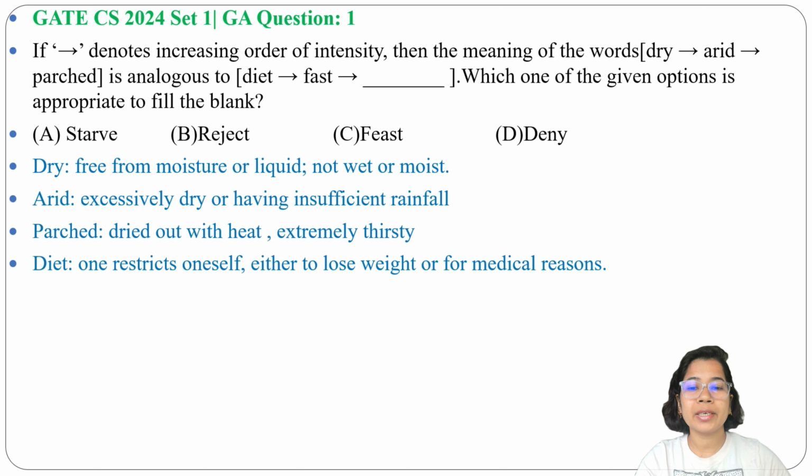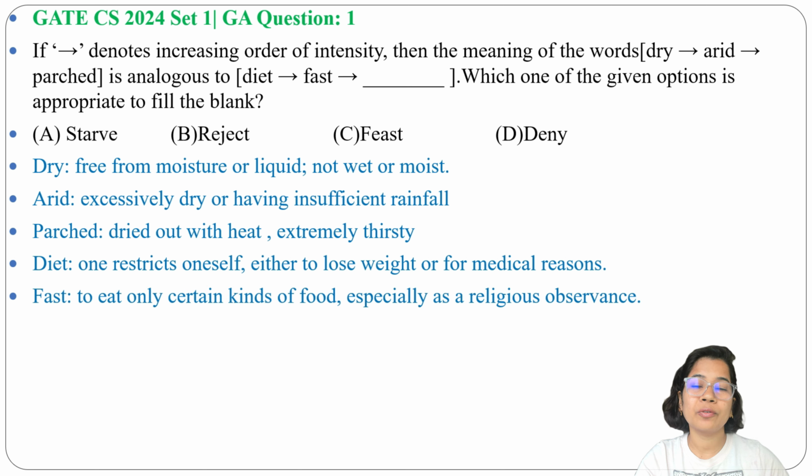Diet means one restricts oneself either to lose weight or due to some medical reason. So I can say I am following an intermittent fasting diet. So I restrict myself from having a late night dinner. There are different types of diet like keto diet, low carb diet, high fat diet, high protein diet. Next is fast. Fast means to eat only certain kinds of food, especially for religious purposes. Like tomorrow is Shivratri. So some people do fasting the whole day for Shivratri. People do fasting for Ramadan, for Navratri, for Ekadasi.